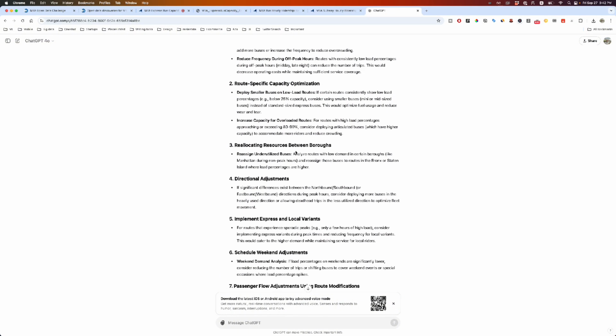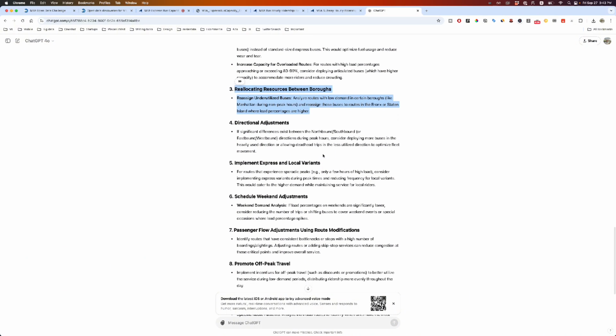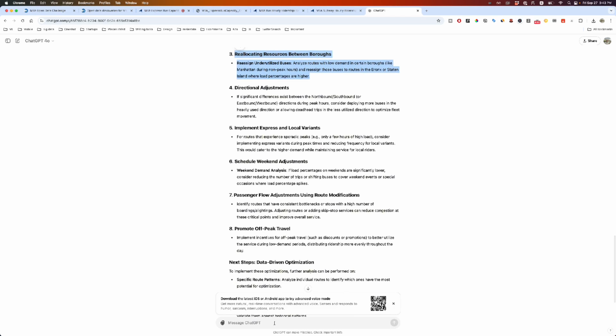Reallocating bus resources between boroughs. Okay, let's look at this particular point. This is interesting. If we have to build a visualization, can we start with something simple, and then we can ask AI to help us build the application itself? So for this one, let's say, can you provide a heat map for each route across different hours?